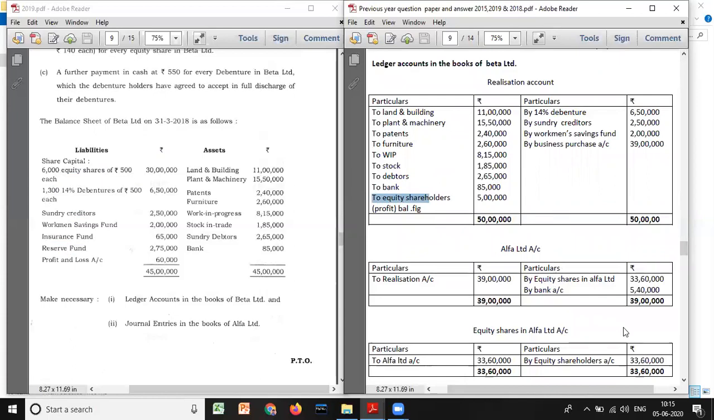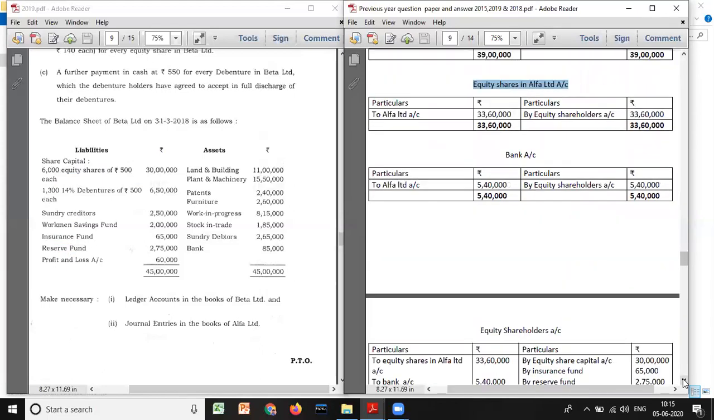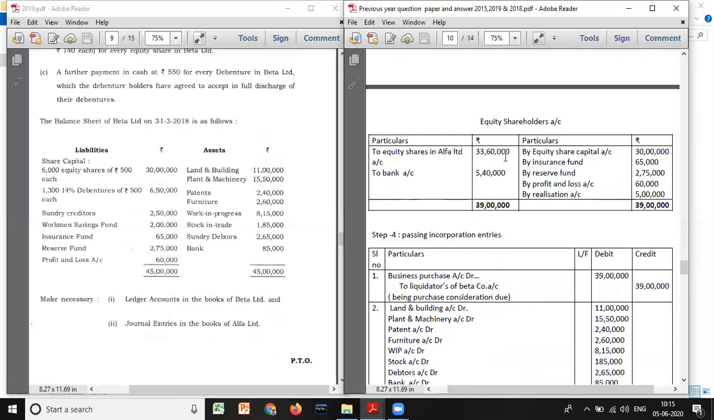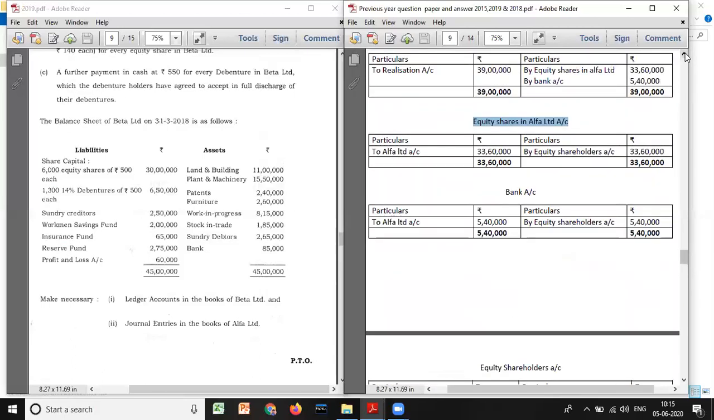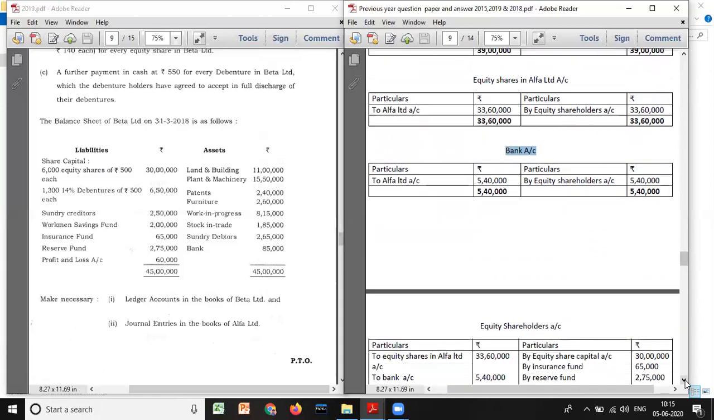Next, look here. We don't have any equity shareholders account here, but here we have equity shareholders account. So is it debited or credited? Credited. That means this account will be debited. So to equity shares in Alpha Limited account. To equity shares in Alpha Limited is how much? 33 lakh 60,000. So we are done with equity shares. Look at bank account. Do we have any equity shares? Look here. We have equity shareholders account. Is it credited or debited? Credited. That means this account will be debited in equity shareholders account.